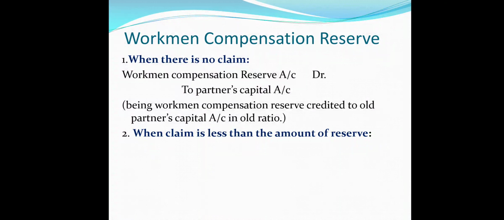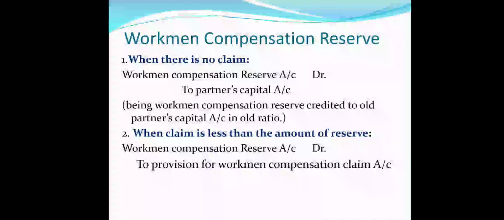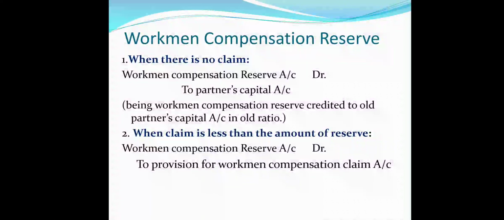So the entry will be workman compensation reserve account debit to provision for workman compensation claim. Suppose the reserve available is 60,000 and the claim is for 40,000, then we will write 40,000 in provision for workman compensation claim, and the surplus we will transfer to the partners capital account.